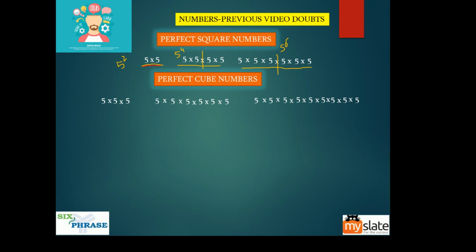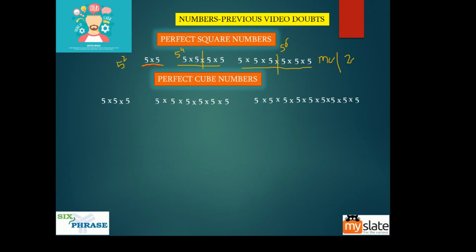When you write a number in the form of its product, you must be able to split it into two equal parts. In other words, the total number of fives here must be a multiple of 2. I'm talking about the powers. And then we say it is a perfect square. So 5 square is a perfect square, 5 power 4 is a perfect square, 5 power 6 is a perfect square.